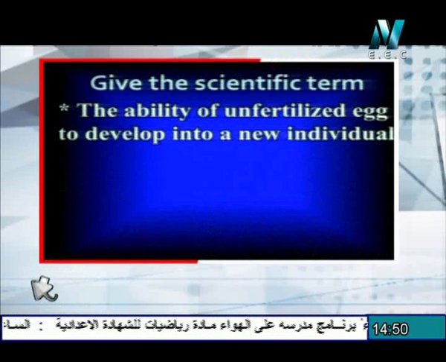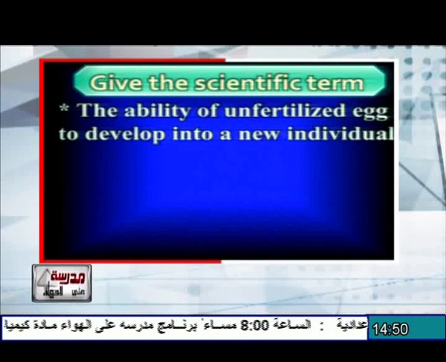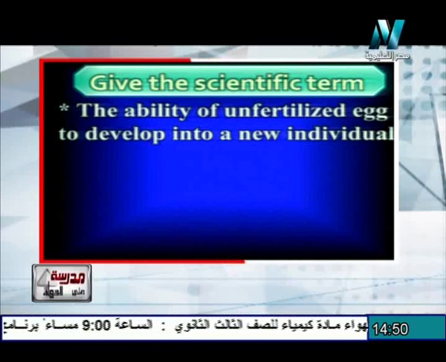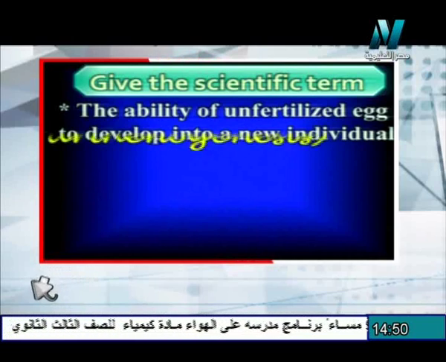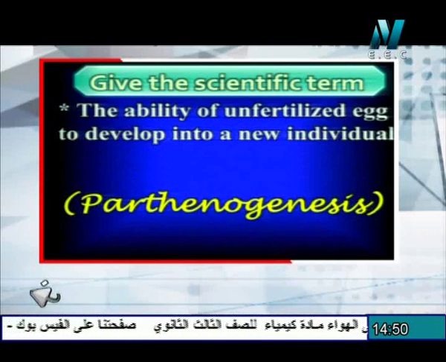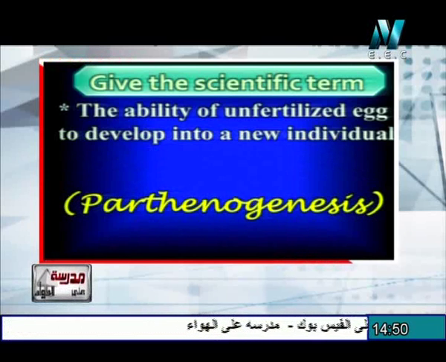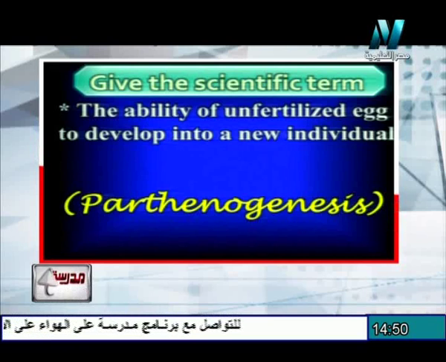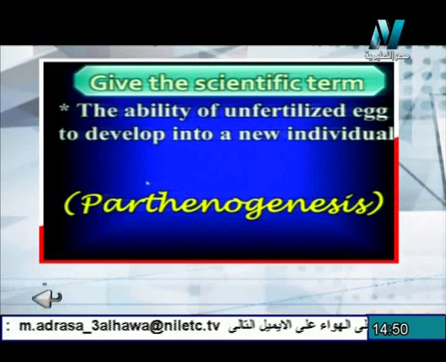The next question. Give the scientific term for each of the following. The ability of an unfertilized egg to develop into a new individual, that acts as a kind of asexual reproduction, which is called parthenogenesis. So parthenogenesis is the ability of the ovum to produce a complete individual without fertilization by a male gamete, or the ability of an unfertilized egg or ovum to develop into a new individual without fertilization. The next question.